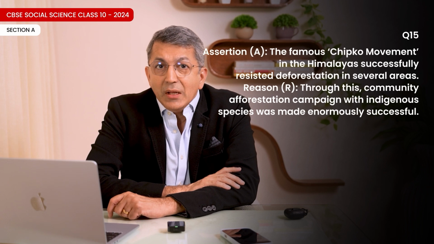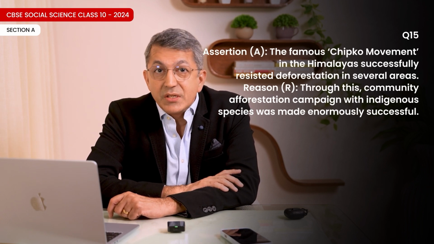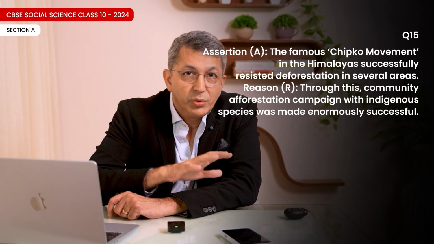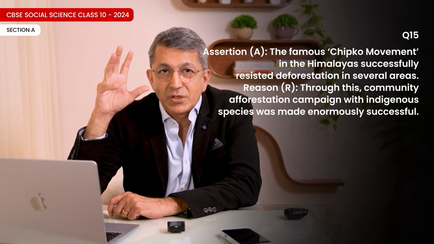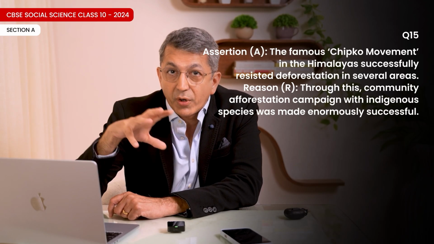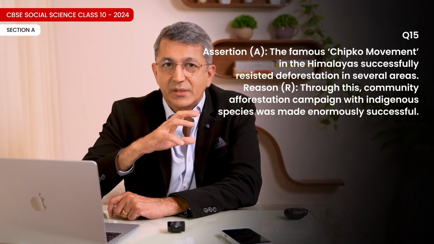15. Assertion A. The famous Chipko movement in the Himalayas successfully resisted deforestation in several areas. Reason R. Through this community afforestation campaign, afforestation campaigns with indigenous species were made enormously successful.